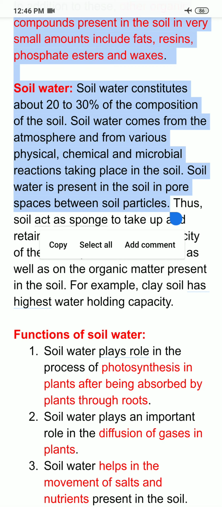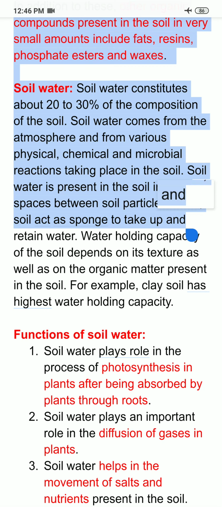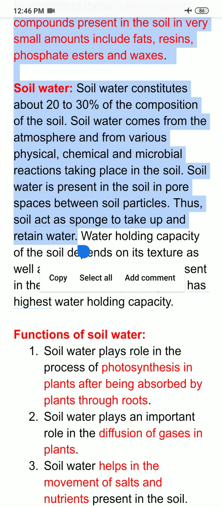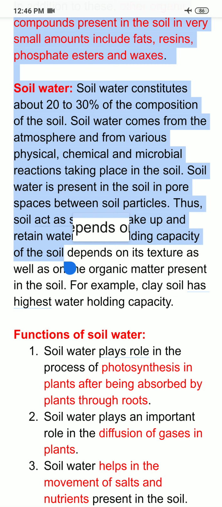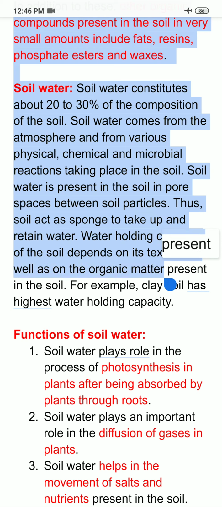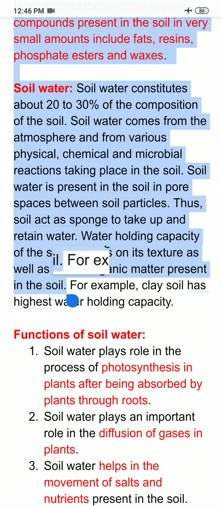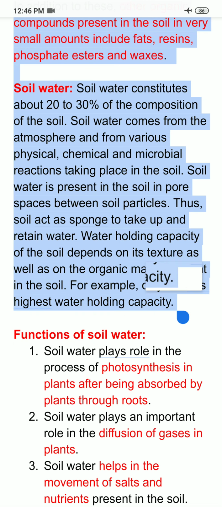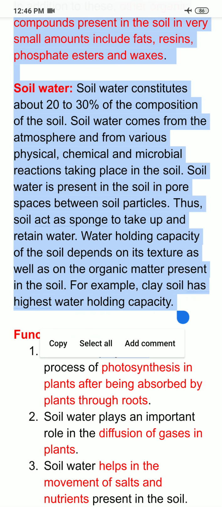So these pores, or I can say soil, act as a sponge to take up and retain water, because these pores can release water at the time of requirement and can absorb if it comes from outside. So they act as a sponge, and the water holding capacity of the soil depends on its texture as well as on the organic matter present in the soil. For example, clay soil has the highest water holding capacity.